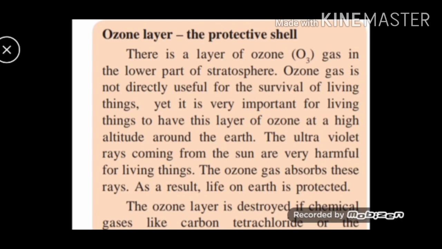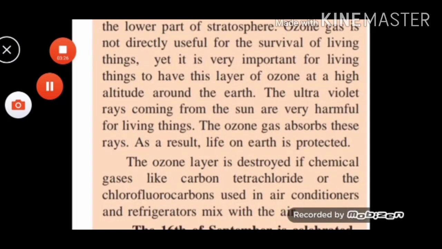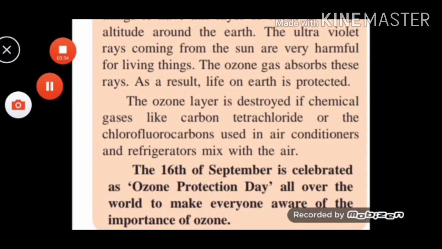The ozone layer is destroyed if chemical gases like carbon tetrachloride or the chlorofluorocarbons used in air conditioners and refrigerators mix with the air. The 16th of September is celebrated as Ozone Protection Day all over the world to make everyone aware of the importance of ozone.